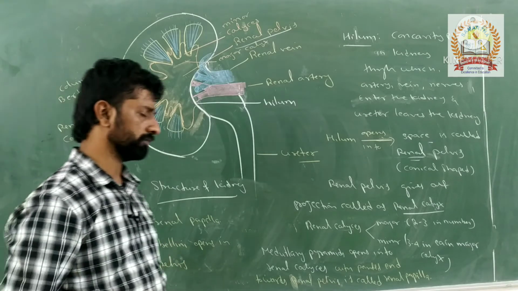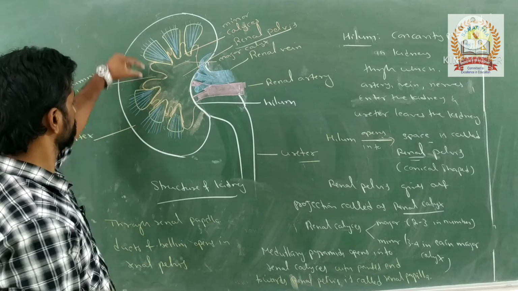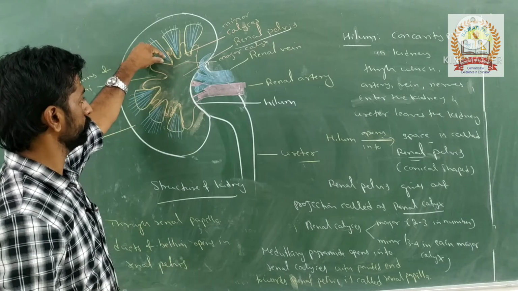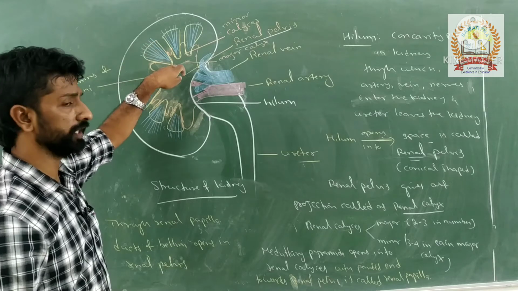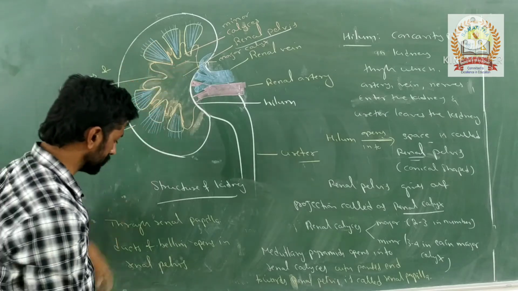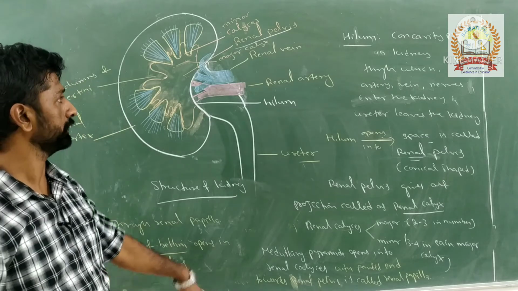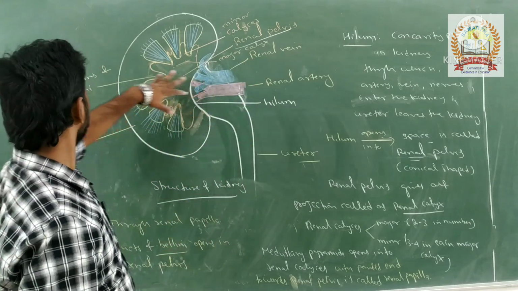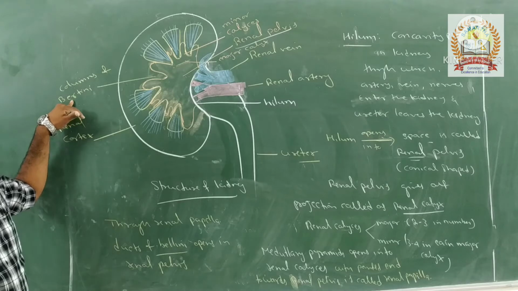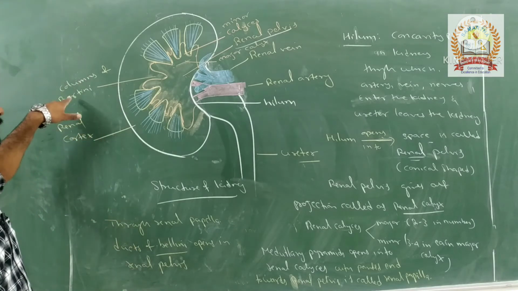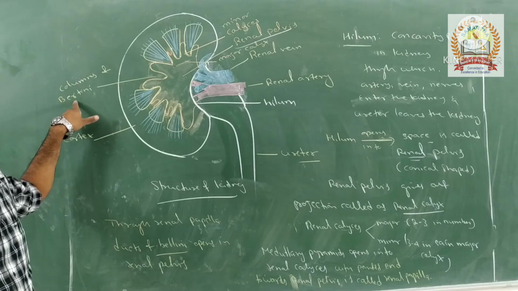What do you mean by ducts of Bellini? They are nothing but the ducts of the nephron which converge and open into the renal pelvis, and those ducts are called ducts of Bellini. So don't get confused: here we have columns of Bertini and then the ducts of Bellini. Bellini are the ducts, Bertini are the columns. Understood?